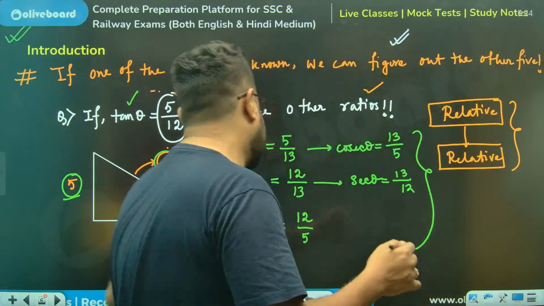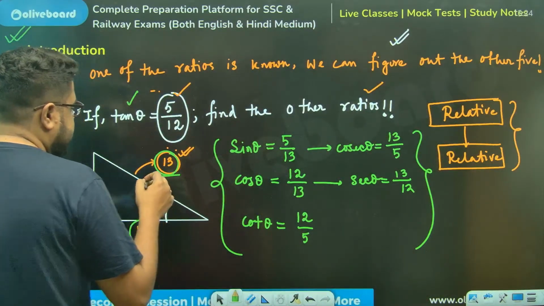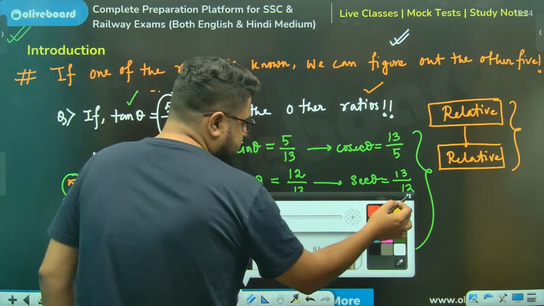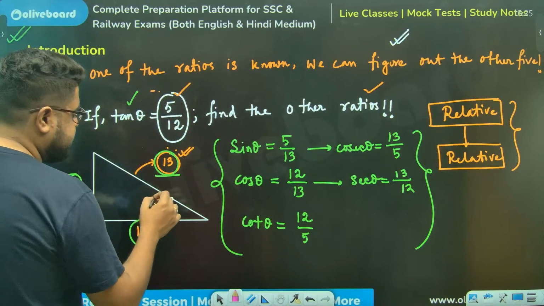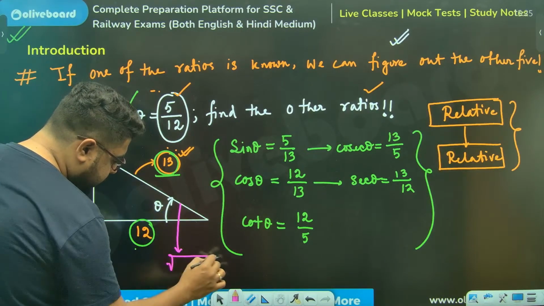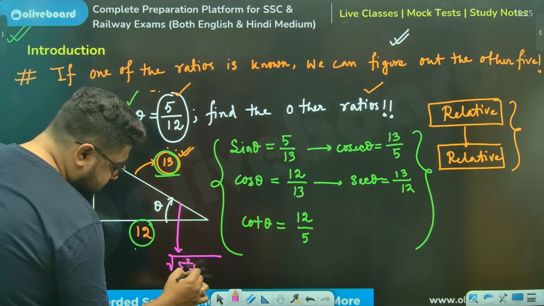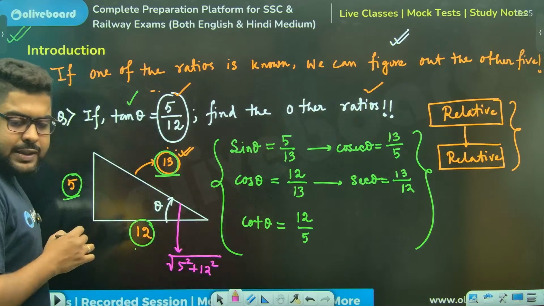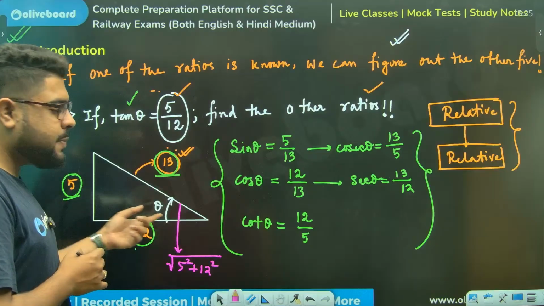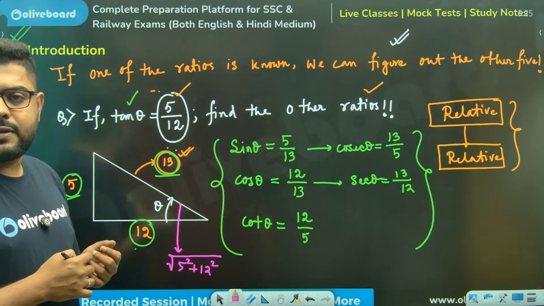How 13, Balaraj? You see, 13. It is using the Pythagoras theorem. This is the hypotenuse, na? So this will be root over of 5 square plus 12 square. Pythagoras theorem: hypotenuse square is equal to base square plus height square. याद है ना?